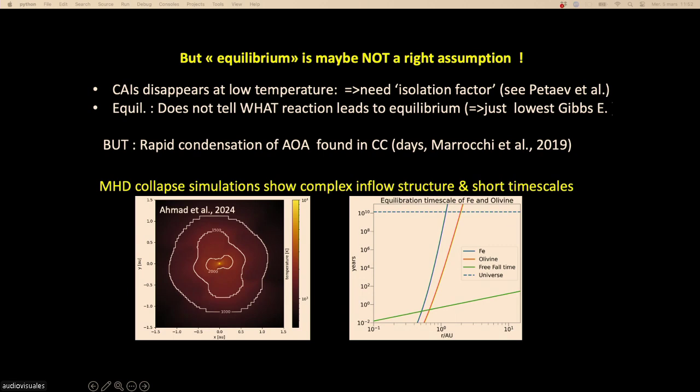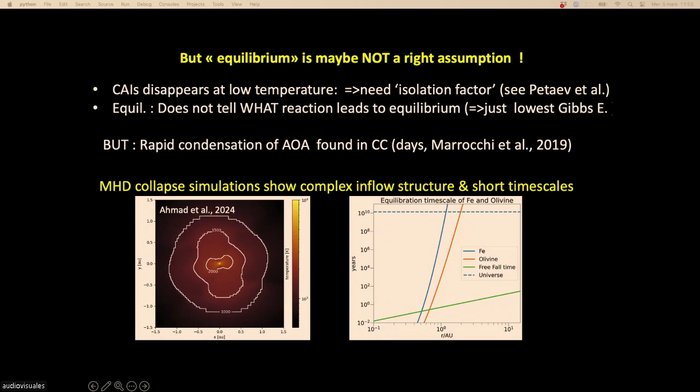Is it at equilibrium? No, it's not at equilibrium. In fact, you can compute that aluminum is not at all at equilibrium with the atmosphere of the air. It's evaporating, but the evaporation timescale is so long that it's unmeasurable. Thermodynamically speaking, it's not at equilibrium, because it is not in contact with the saturating vapor pressure of aluminum that it would need to be at equilibrium. But in the classical condensation sequence, this is the calculation that is done.